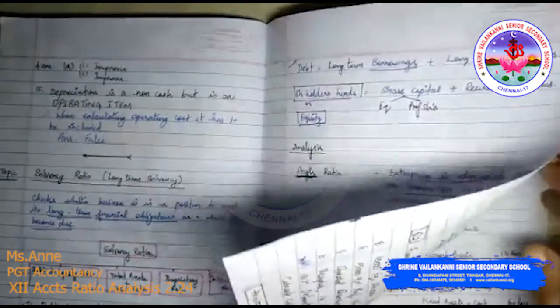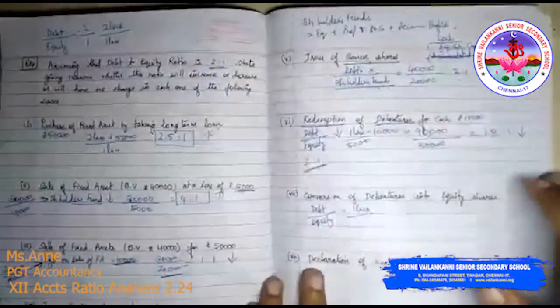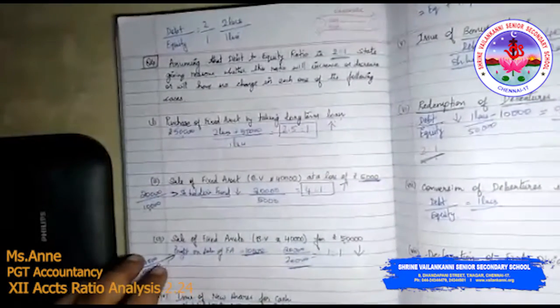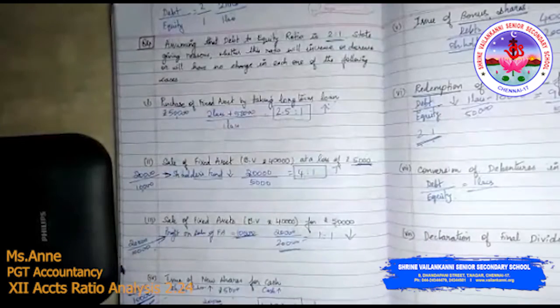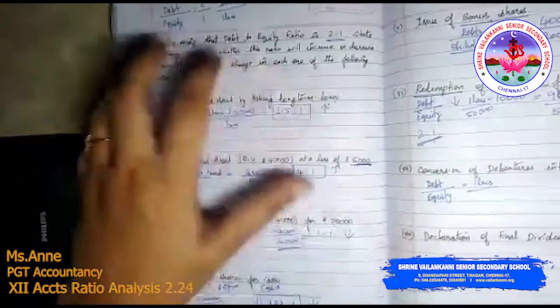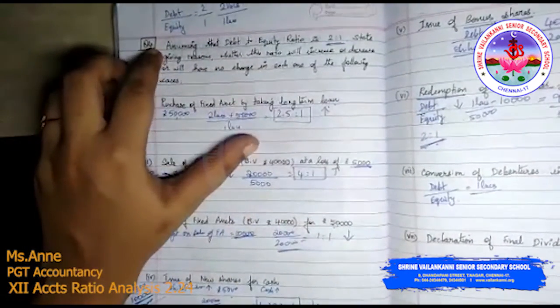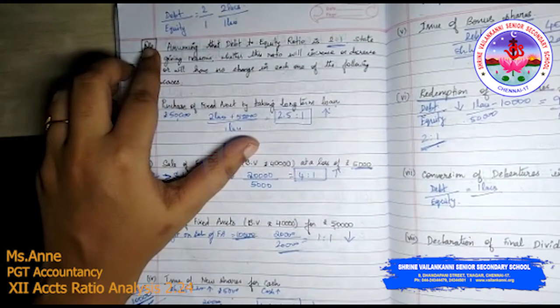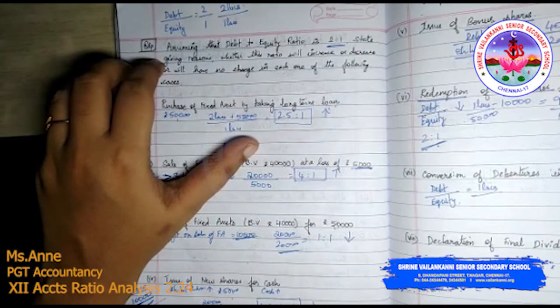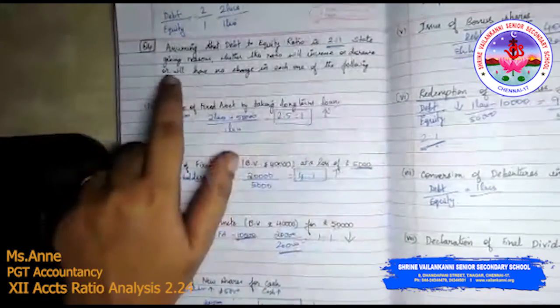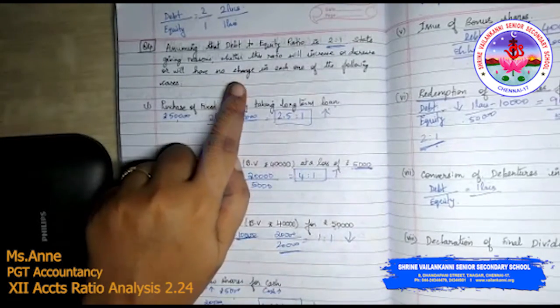When we were discussing the last problem, due to some storage issues, I was not able to complete it, so I'll complete it now. Assuming that the debt to equity ratio is 2:1, state giving reason whether this ratio will increase or decrease or will have no change in each one of the following cases.